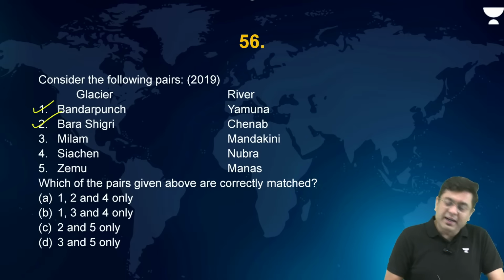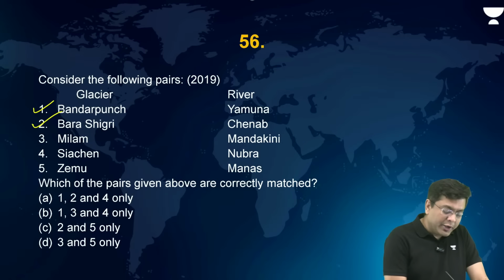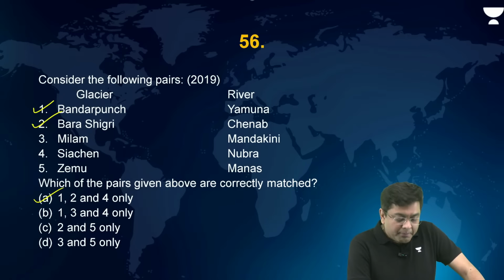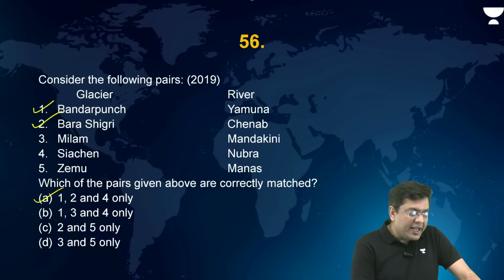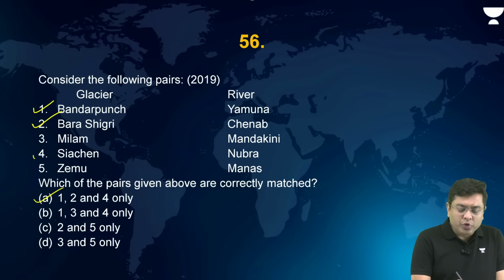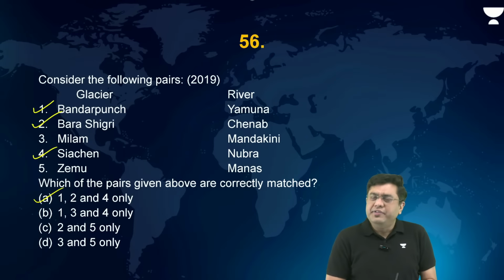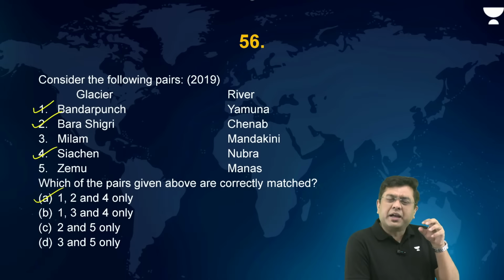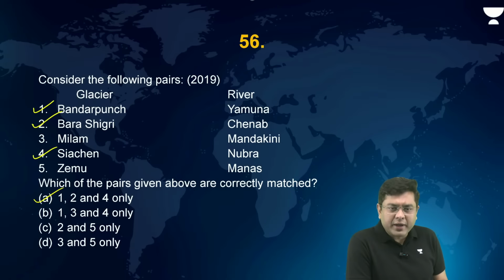These two are correctly matched. You have only one option which tells you both of them are correctly matched. But nonetheless, Milam Glacier, Mandakini, incorrectly matched, right? Then Siachen is where you have Nubra. Zemu. Zemu is one of those glaciers present in the region of Sikkim, which becomes one of the feeder streams into river Tista. Okay, so that basically becomes river Tista.